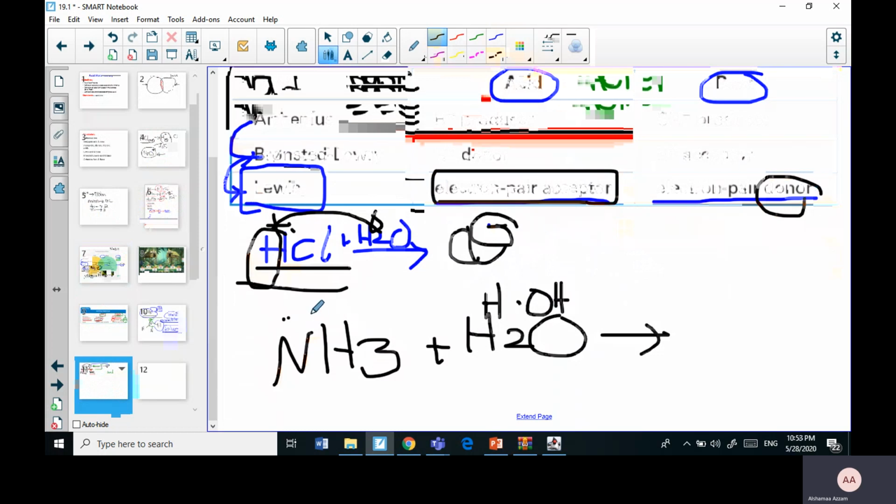No, because those electrons were donated to the proton, right? So they were willing to share or donate those electrons to the proton here. That's why it is a base. It's an electron pair donor. Now, let's have examples that we would never think are acids or bases, but according to Lewis, they are.